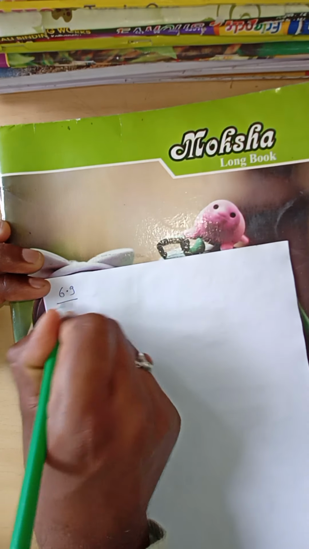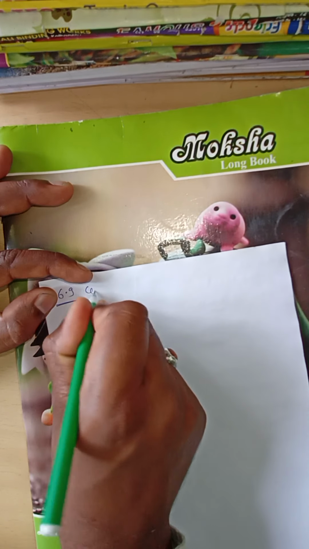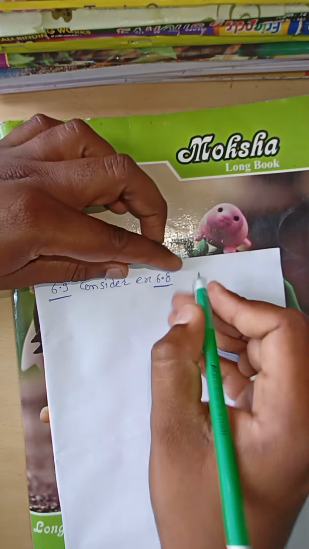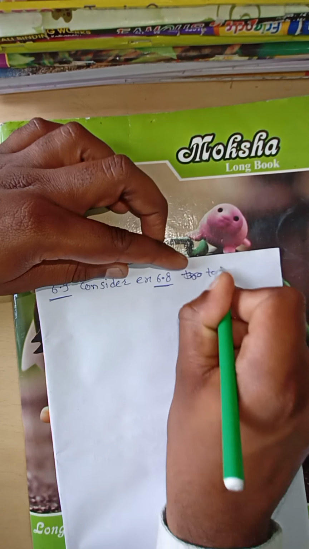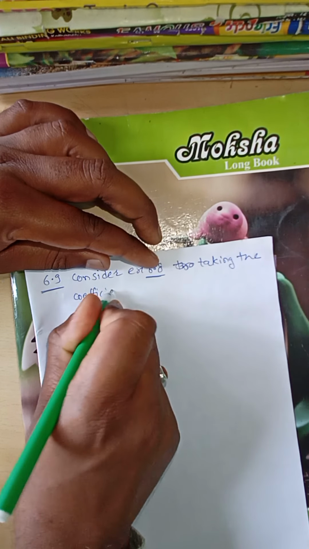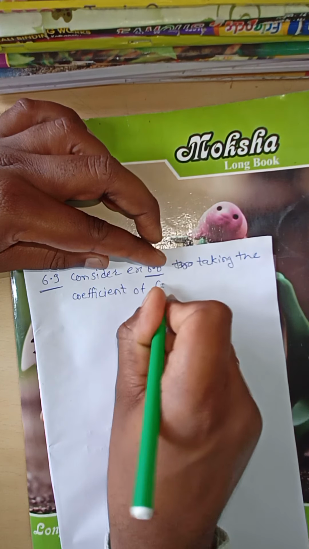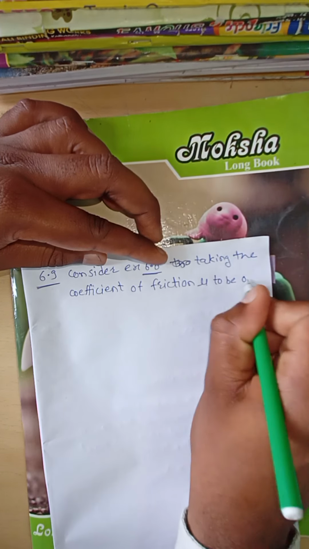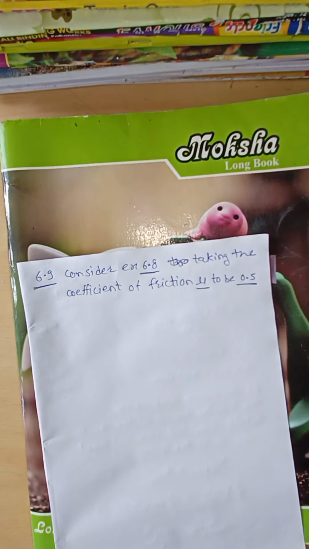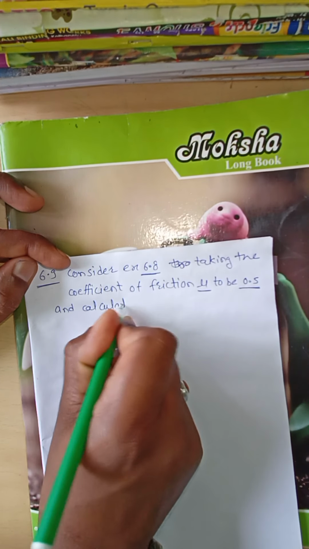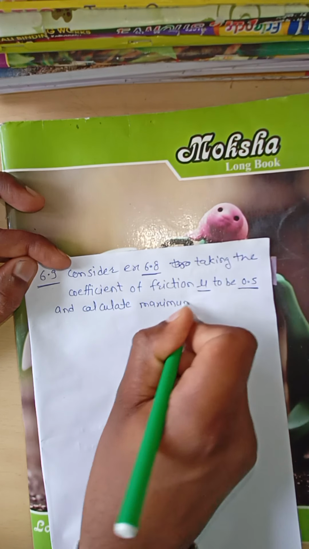It says to consider example 6.8, the previous example, taking the coefficient of friction mu to be 0.5, and calculate the maximum compression.